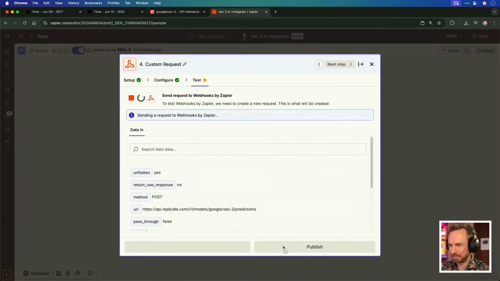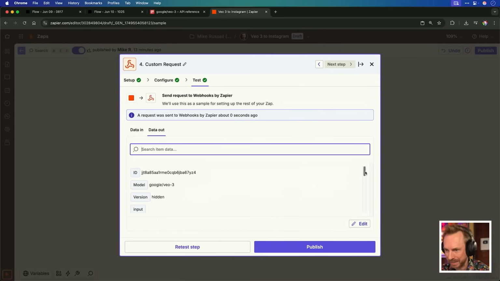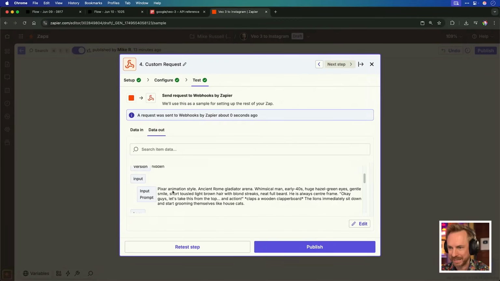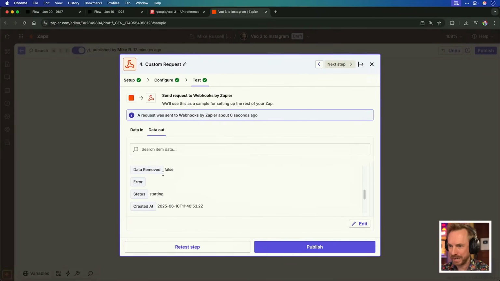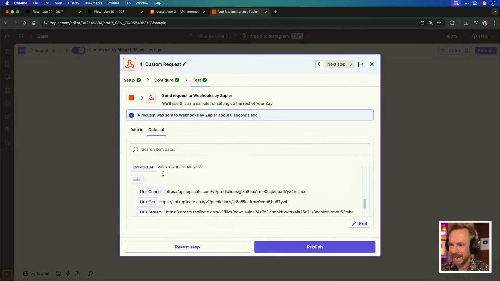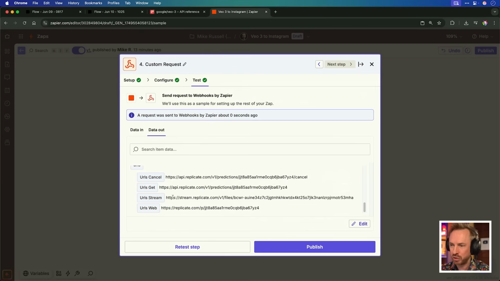We can test the step. Boom, we have got a generation that's been sent to VO3, you can see here, via Replicate. This is all working perfectly. The input is there. Now you'll see it's been created, and we've got some URLs here we can use to track what's going on. So because it takes so long, like 2, 3, 4 minutes to generate with VO3, we'll set something else up to monitor for the creation of this video.